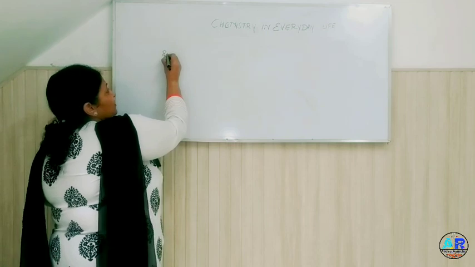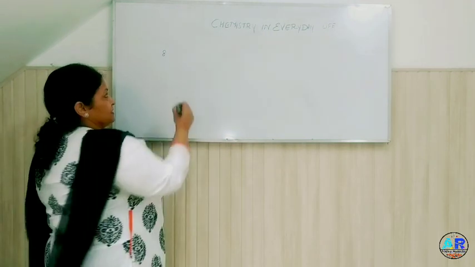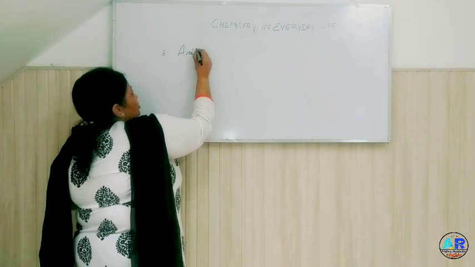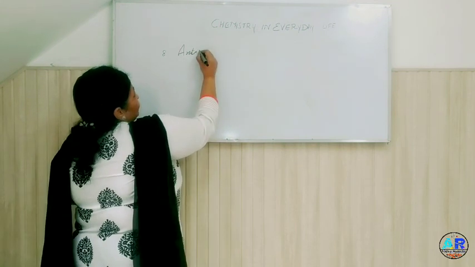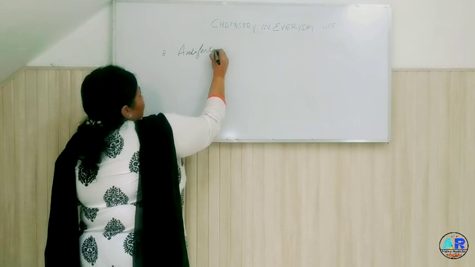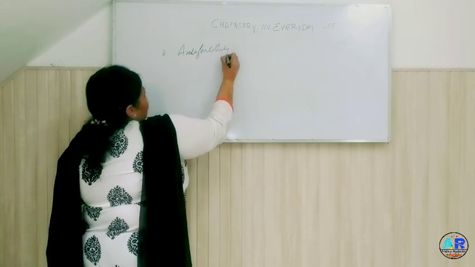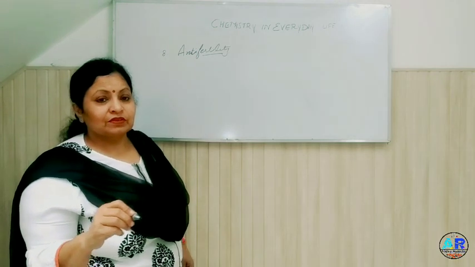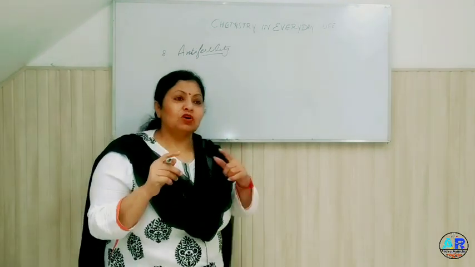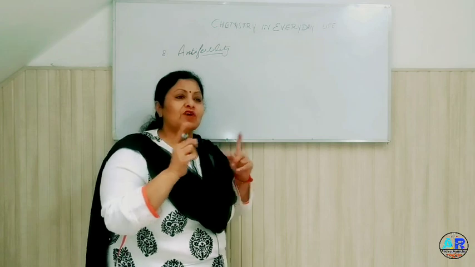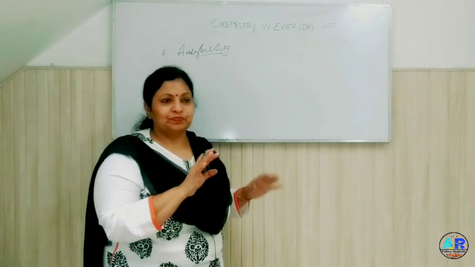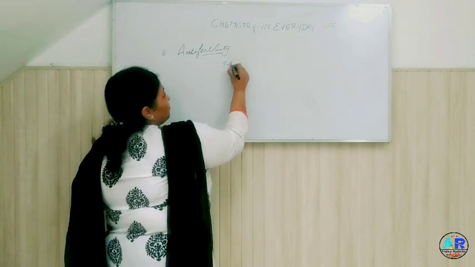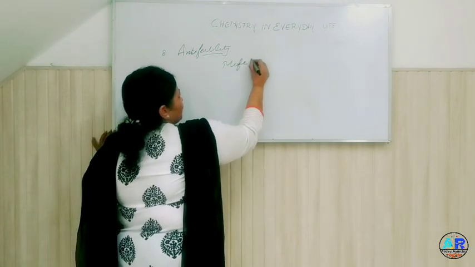Next chemicals are anti-fertility drugs. What are anti-fertility drugs? Which are used to prevent pregnancy. That is, these are used to control birth rate. These are actually female hormones which are given in the form of medicines to females only. For example, mifepristone.